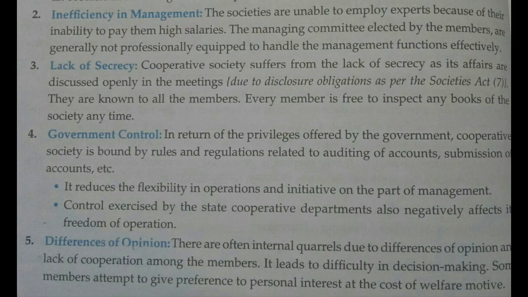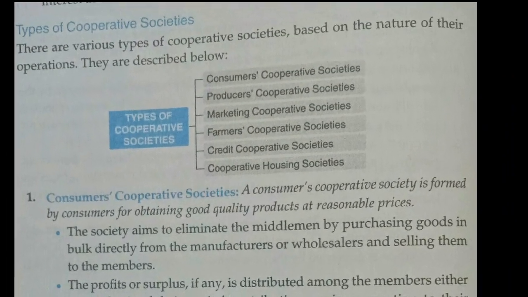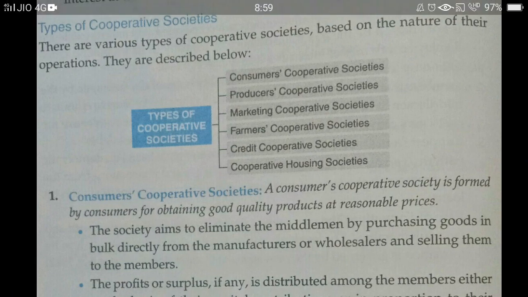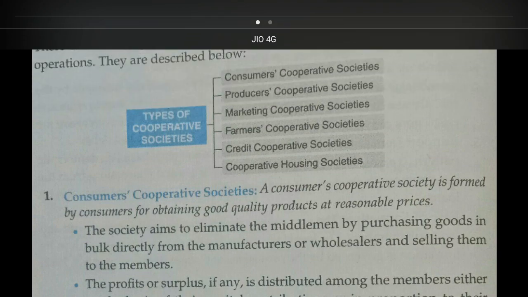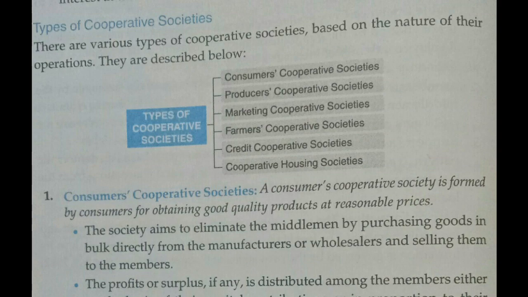Now let's study the different types of cooperative societies. First of all, we have consumer cooperative society, then producers cooperative society, then marketing cooperative society. After that is the farmers cooperative society, then the credit cooperative society, and then the cooperative housing society. These different types of cooperative societies fulfill different functions of the different sections of the society. What are these?